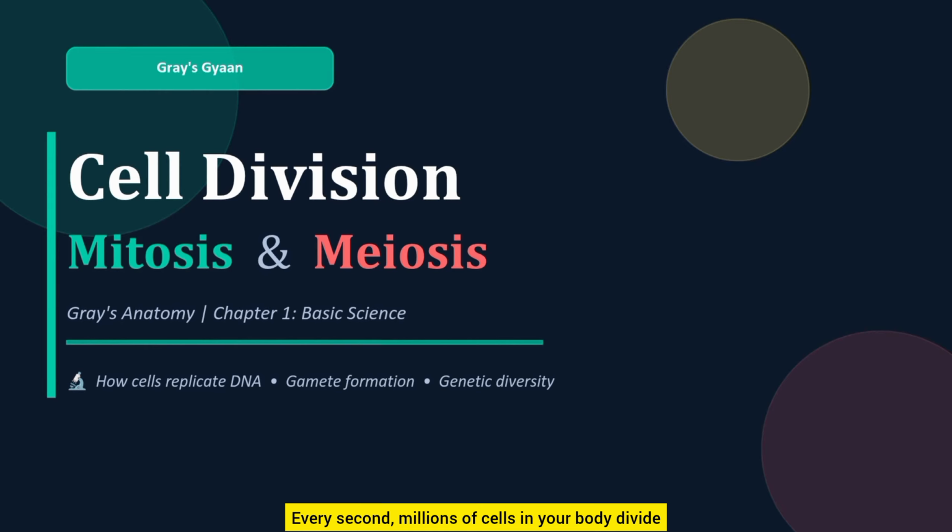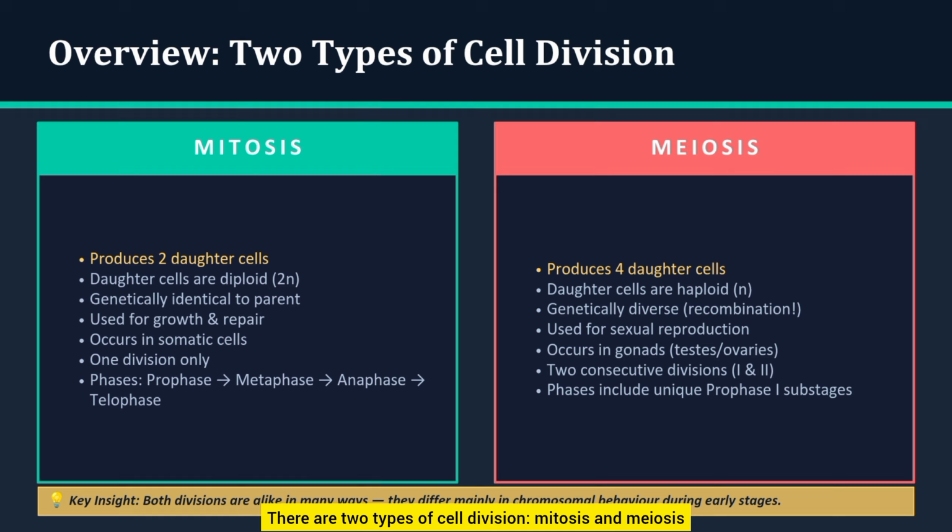Every second, millions of cells in your body divide, but not all divisions are the same. Some create identical copies, while others create you. There are two types of cell division, mitosis and meiosis. Mitosis is for growth and repair. Meiosis is for reproduction and genetic diversity.